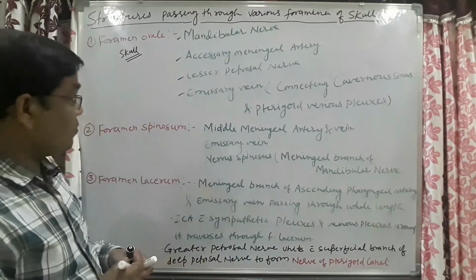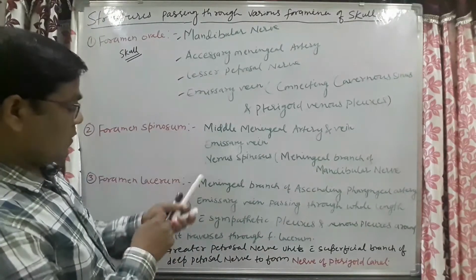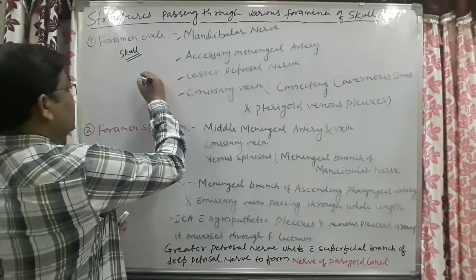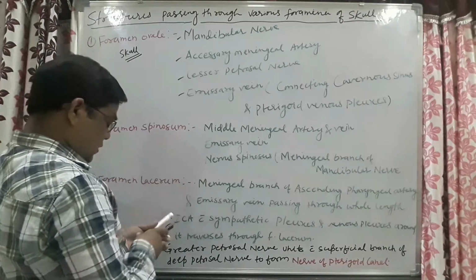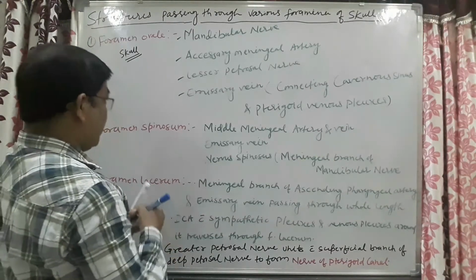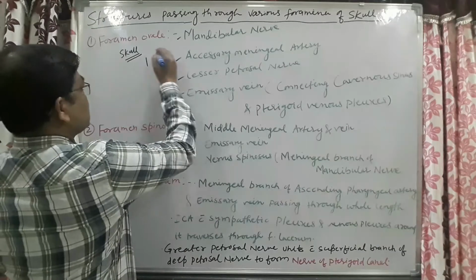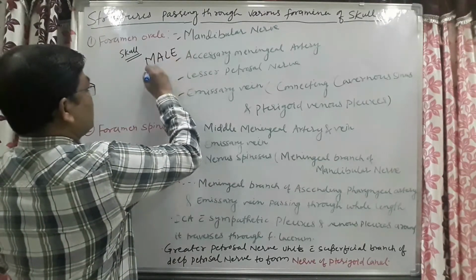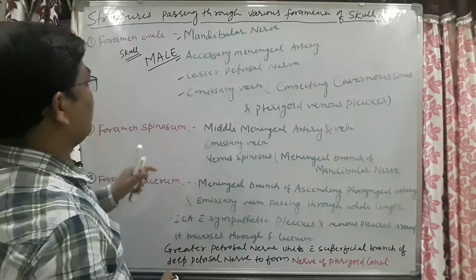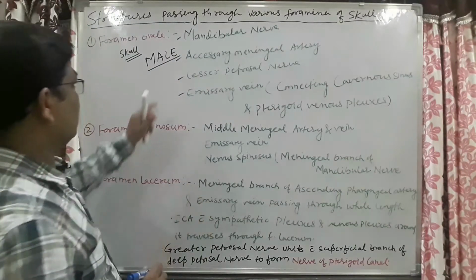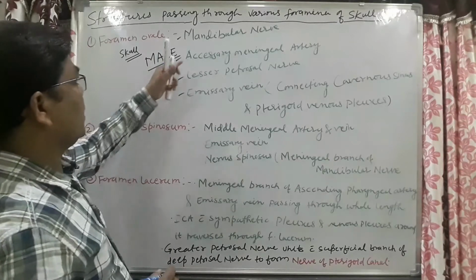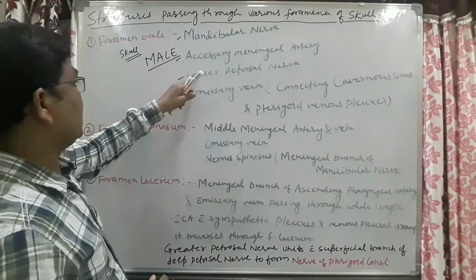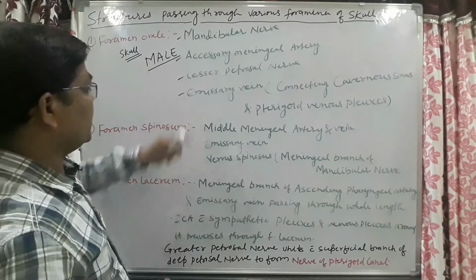We can remember the whole thing, the structures passing through the foramen ovale, by a mnemonic. We can remember this as MALE passing through this foramen ovale. From M, mandibular nerve, A, accessory meningeal artery, L, lesser petrosal nerve, E, emissary vein.